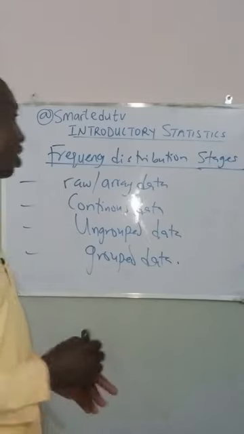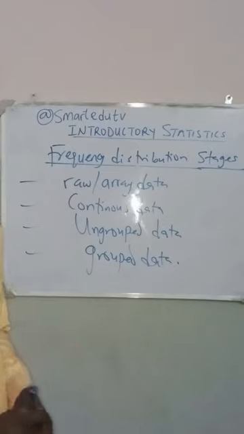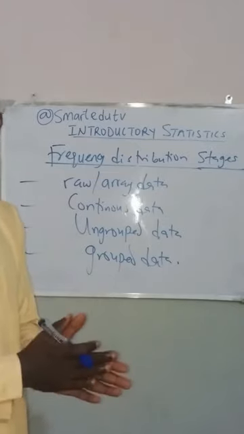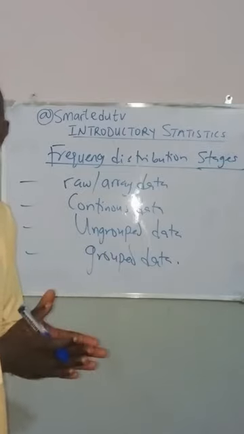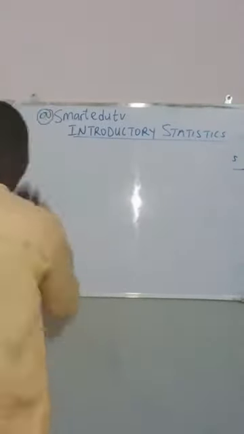So the next thing we are going to look at is Sturge's rule. How do we apply Sturge's rule to a given set of data? So next heading, we are going to look at Sturge's rule.